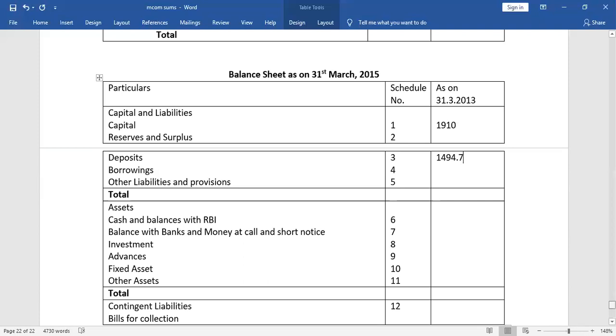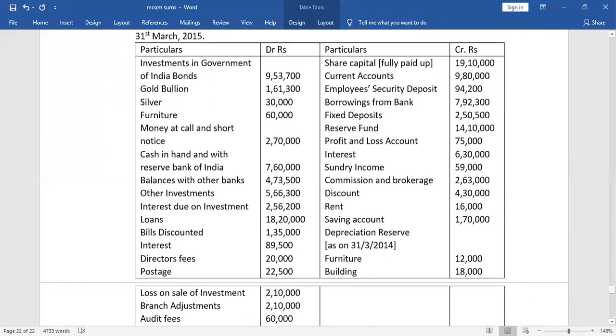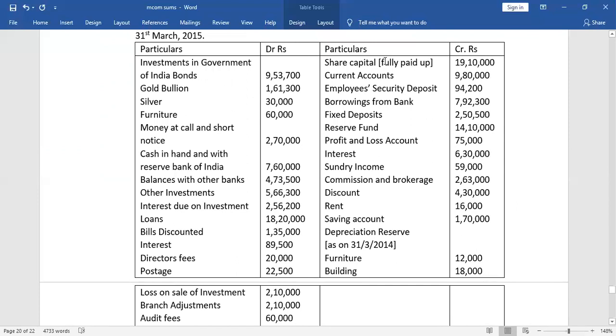Now next, we have the next schedule called borrowings. Our next schedule is schedule number 4. Schedule 4 is borrowings. Let us go to the question. Which borrowings we have? Only one borrowing we have, borrowings from bank, that is